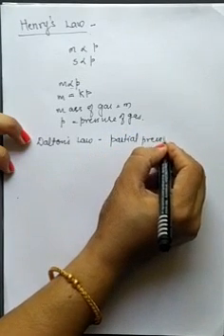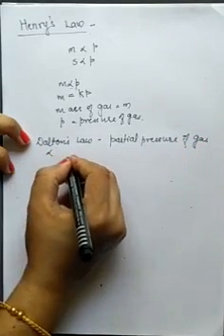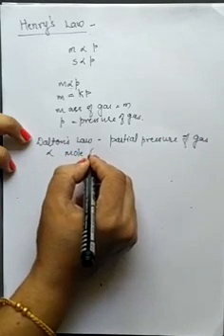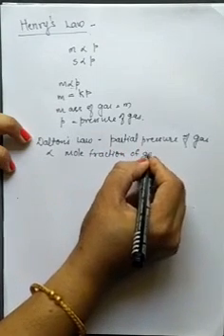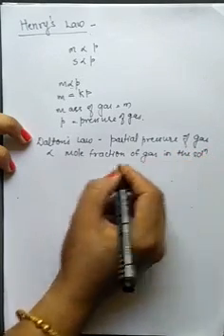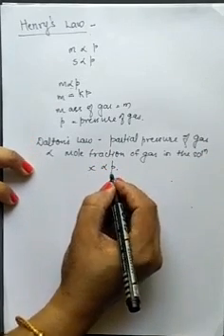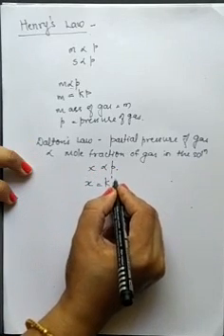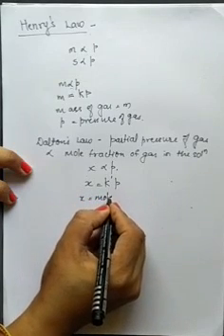The partial pressure of the gas is directly proportional to the mole fraction of the gas in the solution. That is, X is directly proportional to P. If we remove the proportionality, then there will be another constant K dash, P. X is the mole fraction.